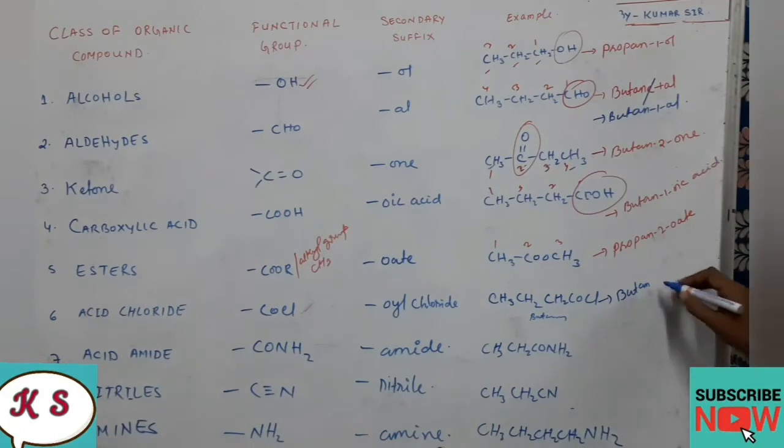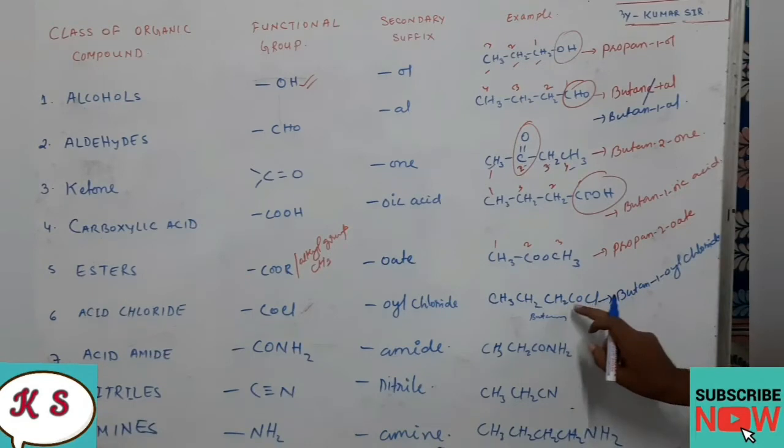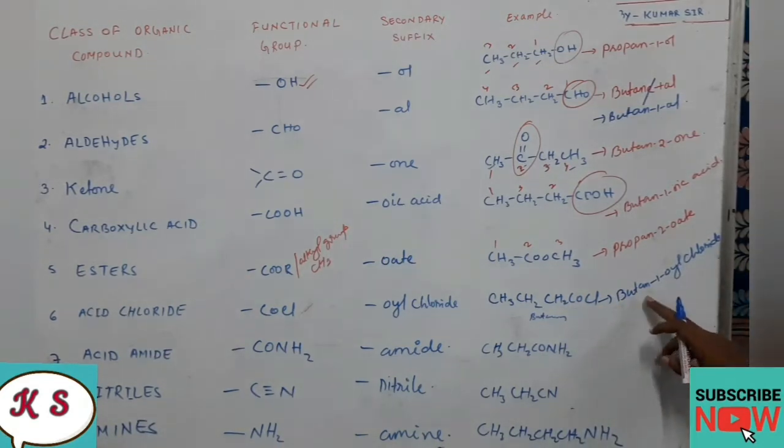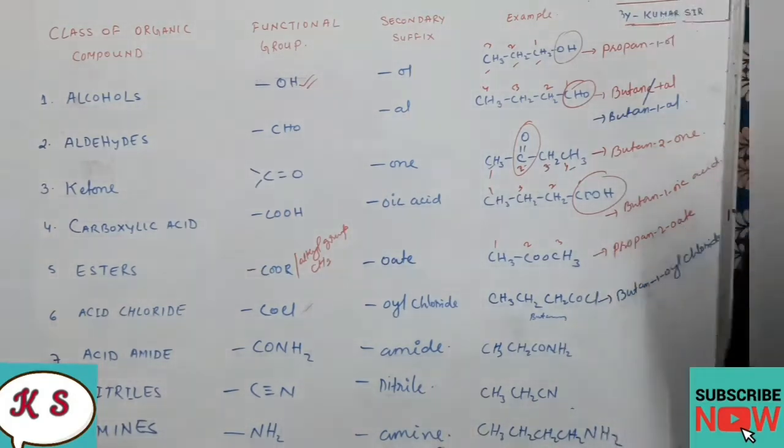Okay, butane 1 oyl chloride. Butane 1 oyl chloride, because this COCl is present at 1. So butane 1 oyl chloride, or you can write it as butanoyl chloride. That is also correct. So acid chloride we have done.